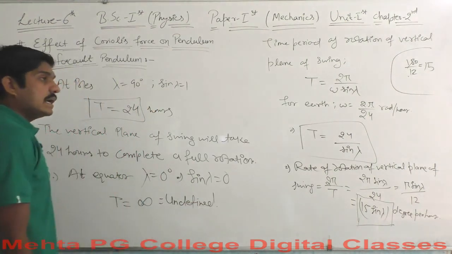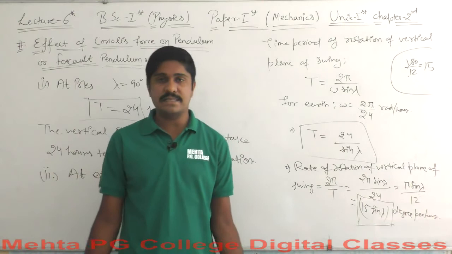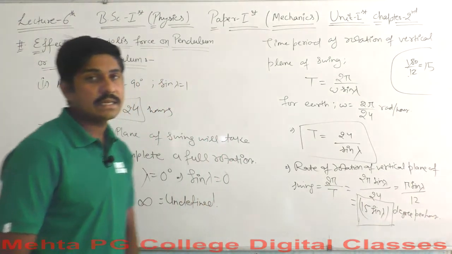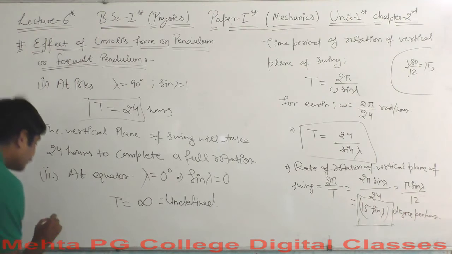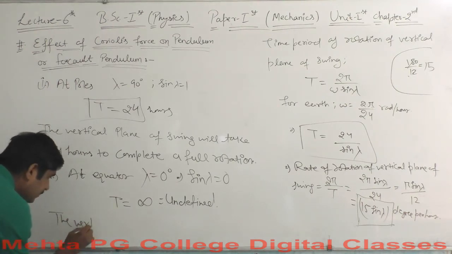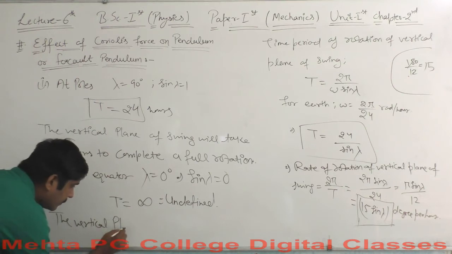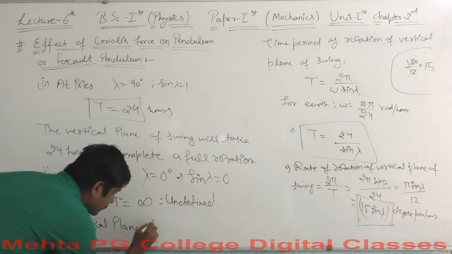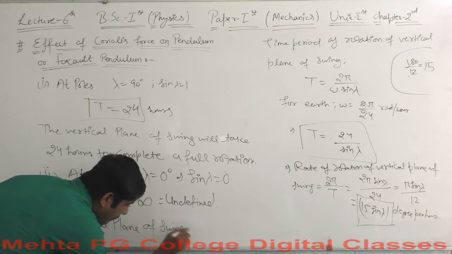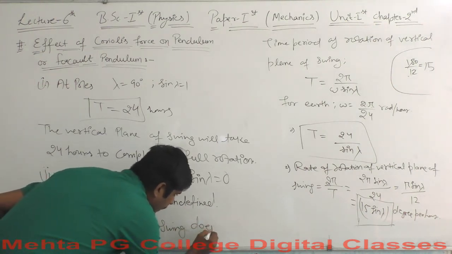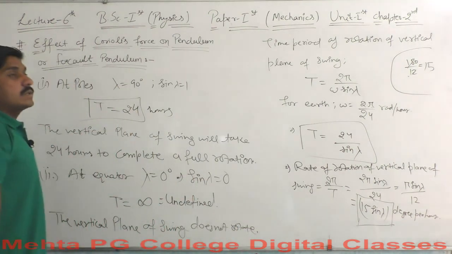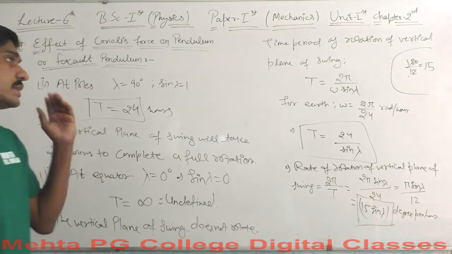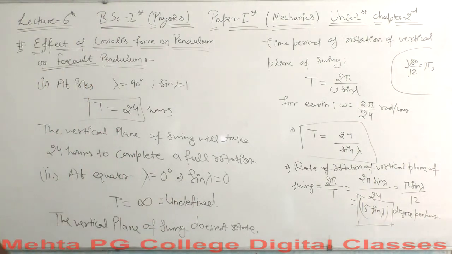And if something is undefined, that means the thing does not exist at all. So you can say that at the poles the rotation will not exist. The vertical plane of swing does not rotate here. So this is all about the Foucault pendulum.